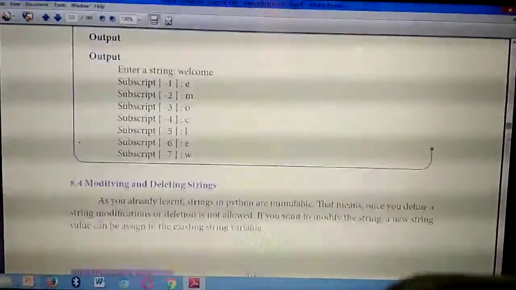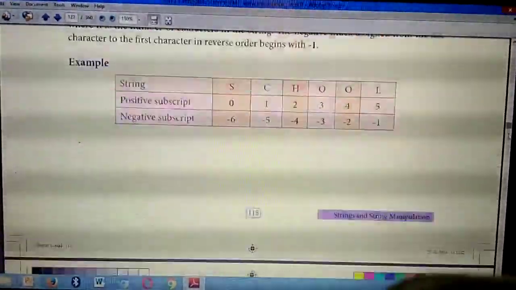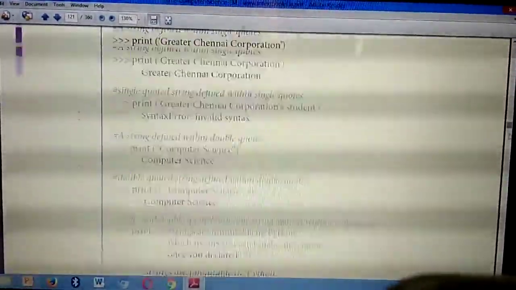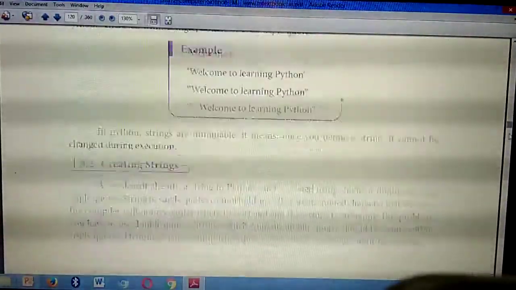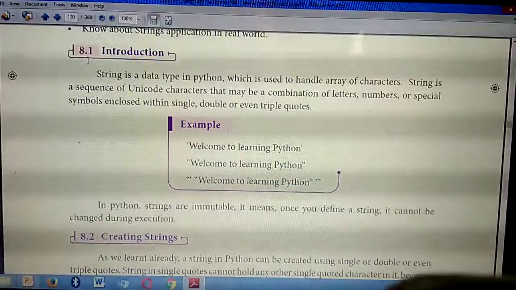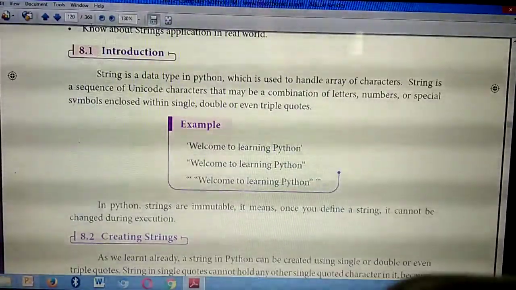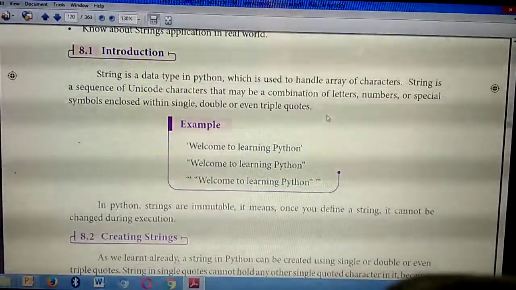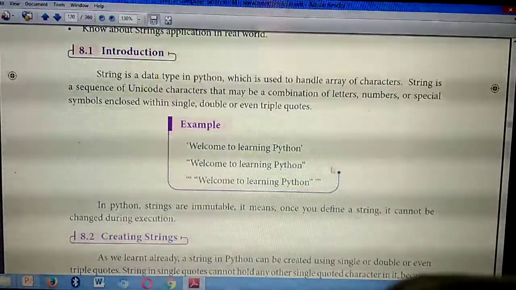Define strings. In page number 114, starting from here, a string is a data type. Have you all seen? A string is a data type, from here till this example, Welcome to learning Python.